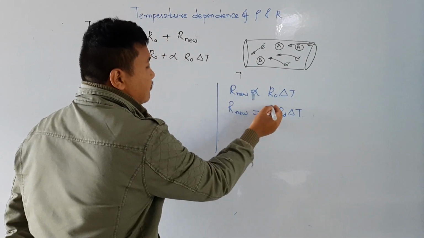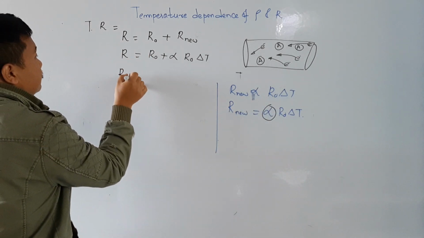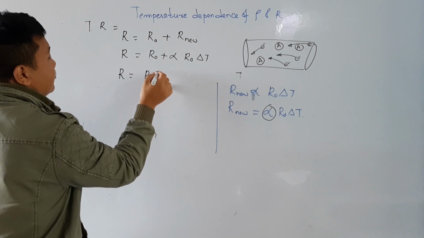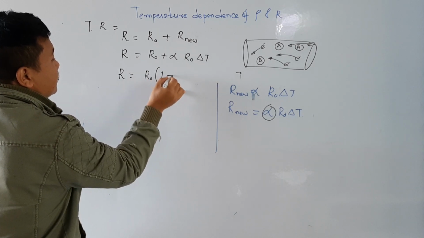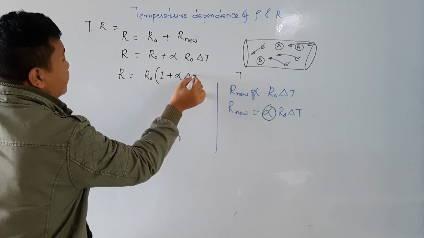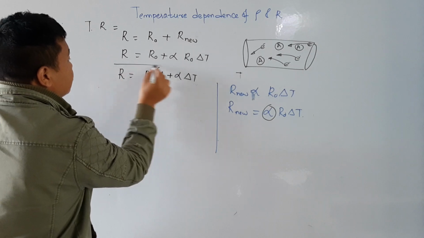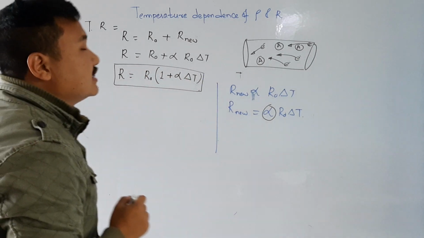This has one very important rule. So then what I do, R is equal to, I will take R0 common, then here it will be 1 plus alpha delta T. So this is the formula for increasing the temperature.